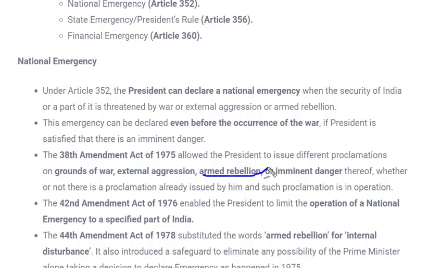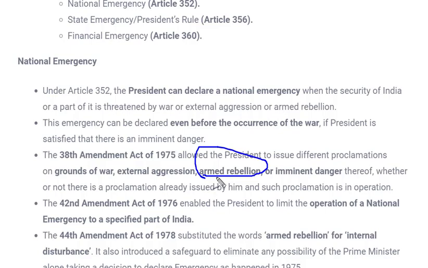Armed rebellion means internal problems. For example, the Naxalites, or any state suffering from this kind of internal problem, or many other problems which are held internally within the country. In that case also national emergency can be proclaimed. Internal problems can be like a Cold War. You might have heard that in America, Cold Wars were there. So if situations like those happen in a country, in that case also national emergency can be proclaimed.